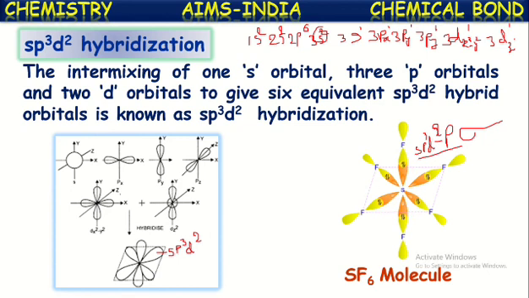Its molecular shape is called square planar bipyramidal, or octahedral. So 4 sigma bonds are there in the same plane along with the sulfur. One fluorine is above the plane and the other one is below the plane. So it is called square bipyramidal shape. Within the plane, the bond angle will be 90 degrees, and above and below the plane also it will be 90 degrees. So this is a molecule which has sp3d2 hybridization. So this is about the concept of hybridization, which explains the shape and bond angles of molecules based upon the hybridization.